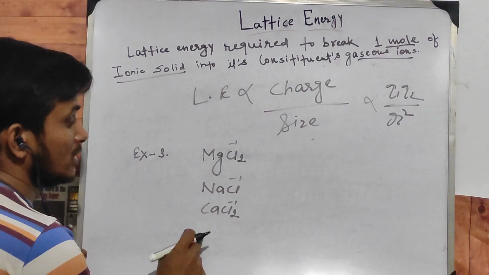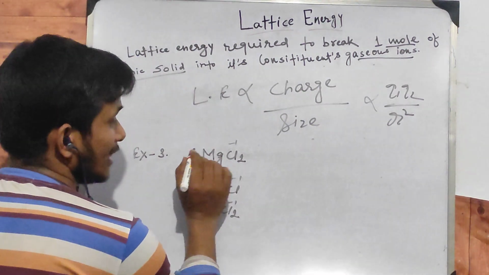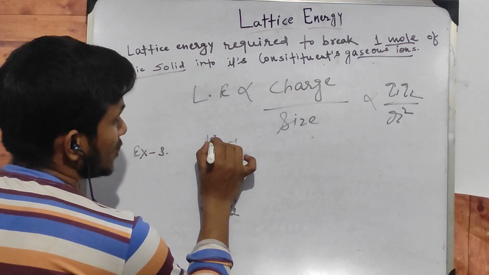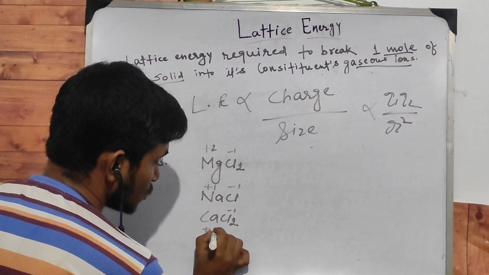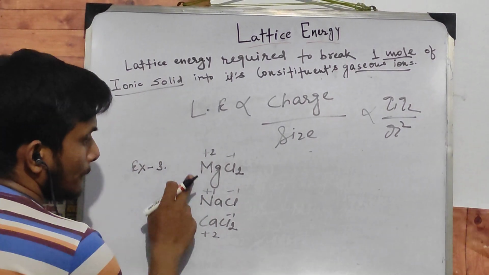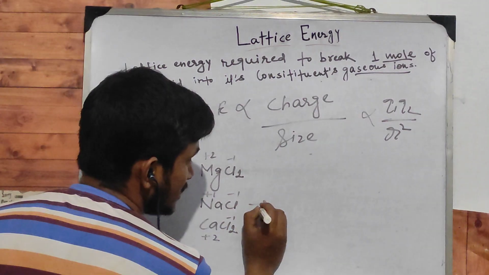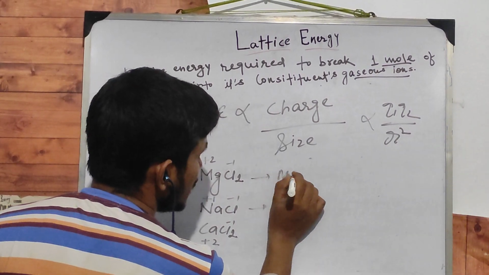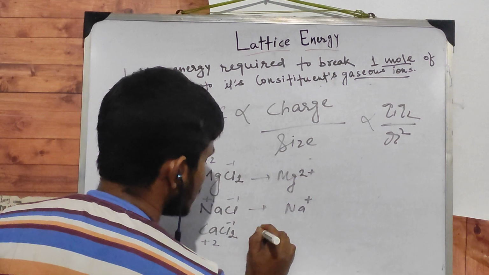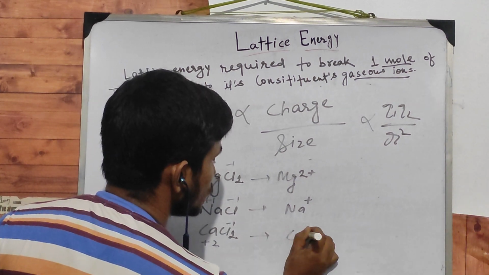Now we move on to the cation side. In this case +2 charge, in this case +1 charge, and in this case +2 charge. Firstly, this is +1 charge, Na plus, and there Mg2 plus, and there calcium 2 plus.